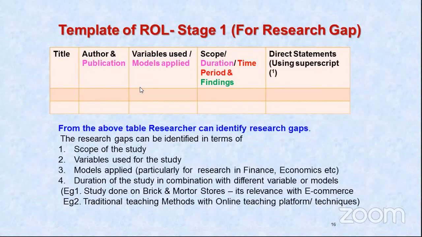You write the author of that book. You write the year of publication, because all this has to be mentioned in the references. You write the variables used, specifically. And if any models are applied, you write the models which are applied.